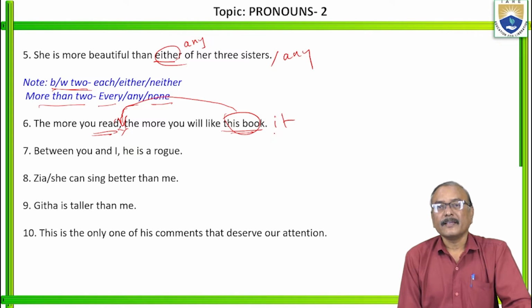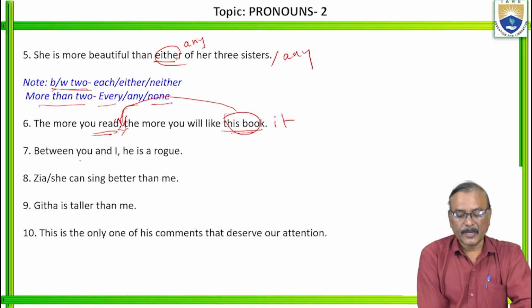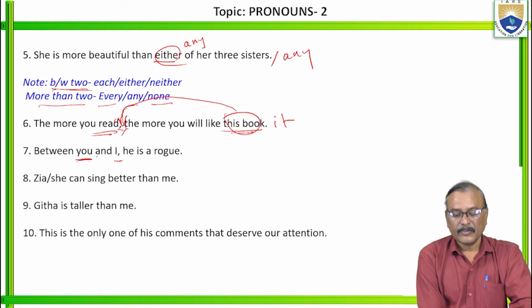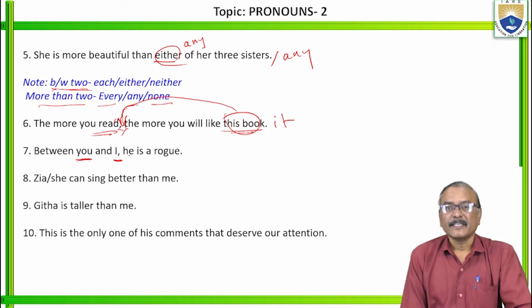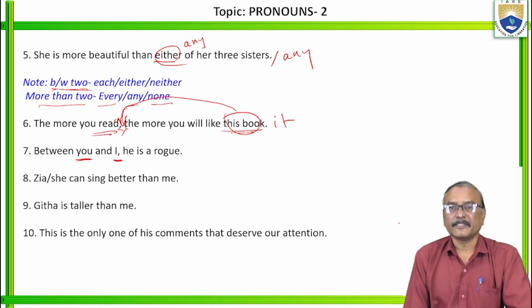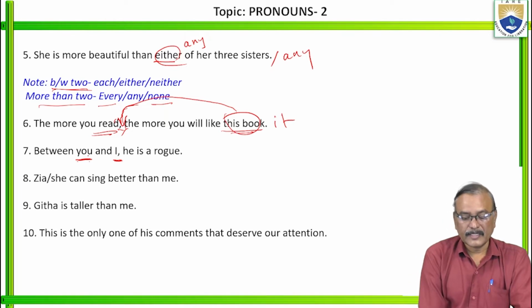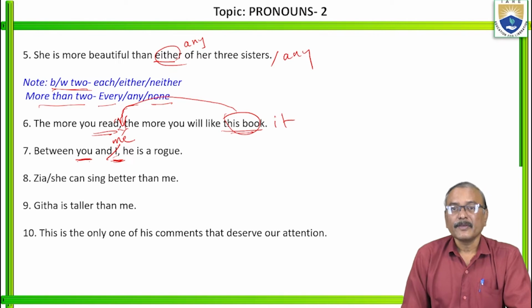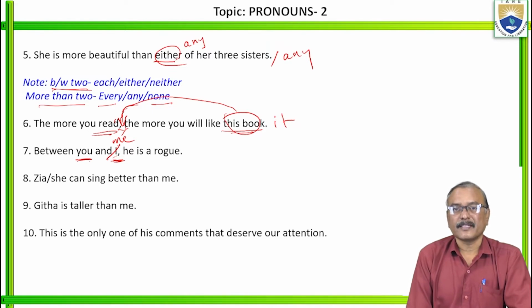Between you and I, he is a rogue. Between you and I. Here, which case is it in: nominative case, that is subjective case, or accusative case, that is objective case? Here this is in objective case, so this also should be in objective case, that is accusative case. Between you and me, he is a rogue. So you have to see the cases also.